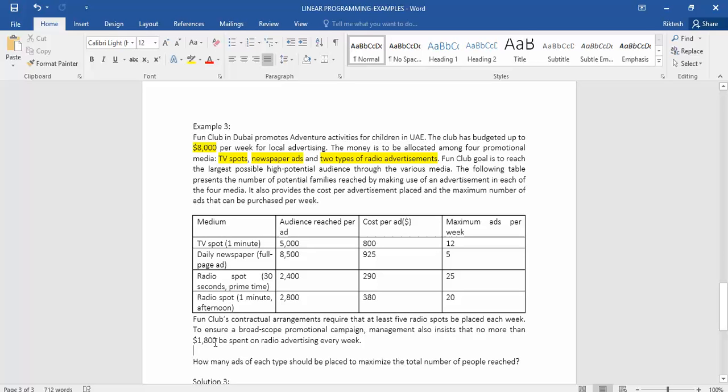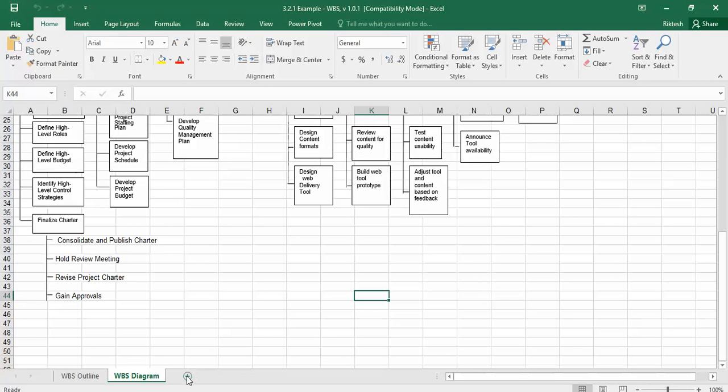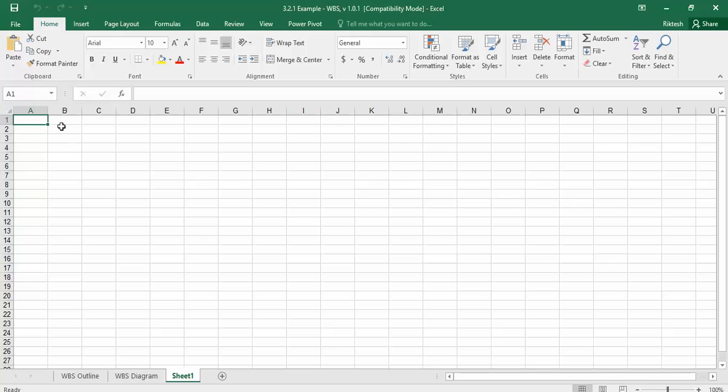How many ads of each type should we place to maximize the total number of people reached? So now, as stated earlier, this is a case of audience maximization. Okay, so we need to solve this problem with the help of an Excel sheet. Let us open the Excel sheet, and this is our example number 3.